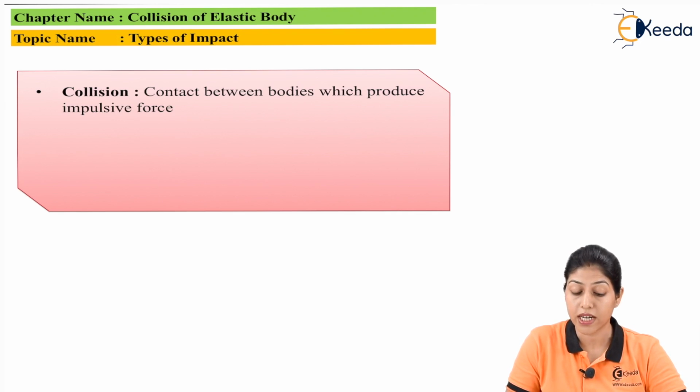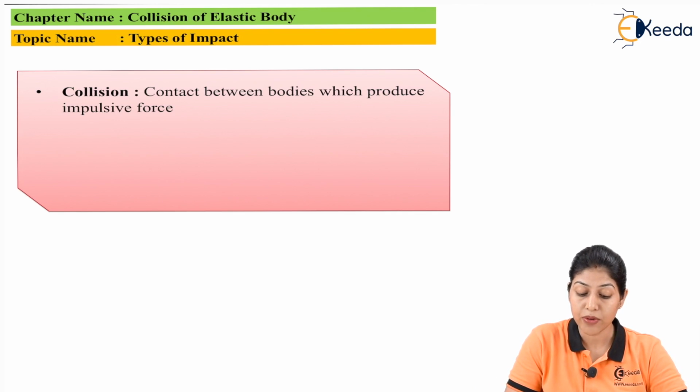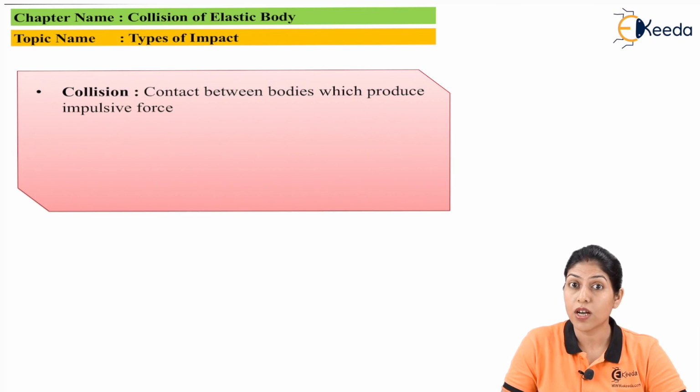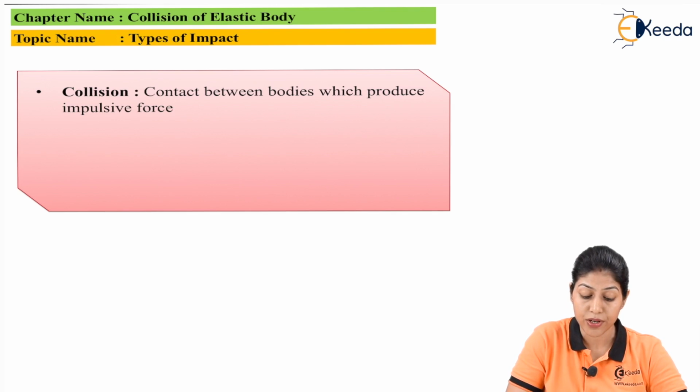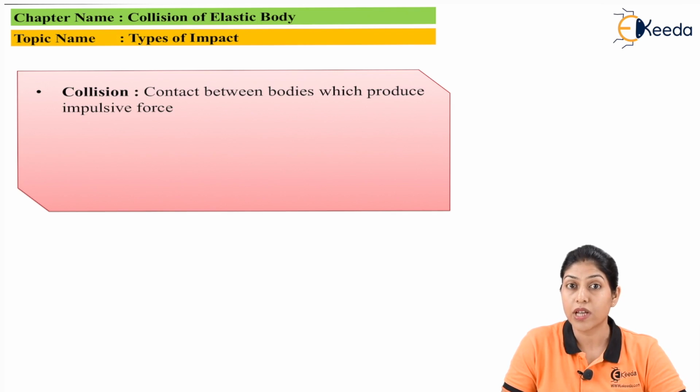So collision we can define as contact between two bodies which produces impulsive force for a very short duration. When two bodies come in contact for a very short duration and it produces impulsive force, that particular phenomenon is called collision. Collision is totally related to motion of two bodies.